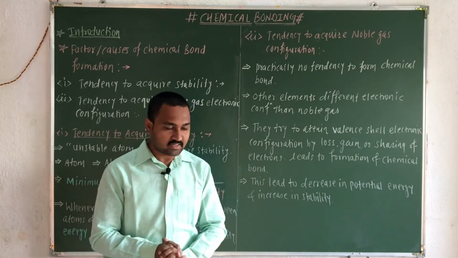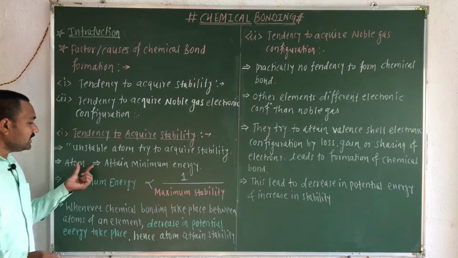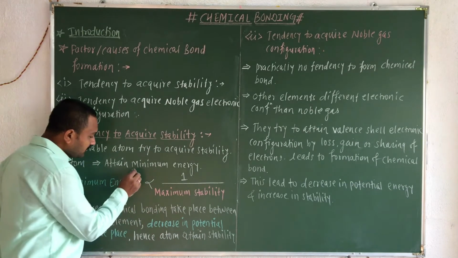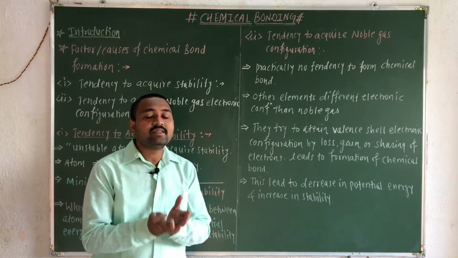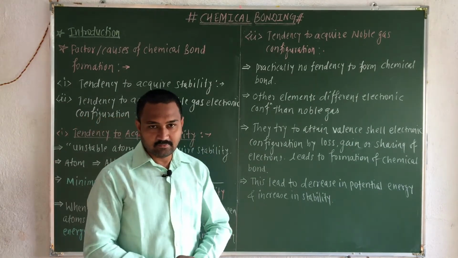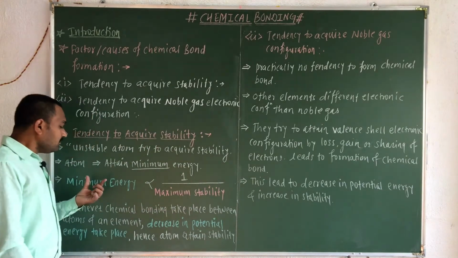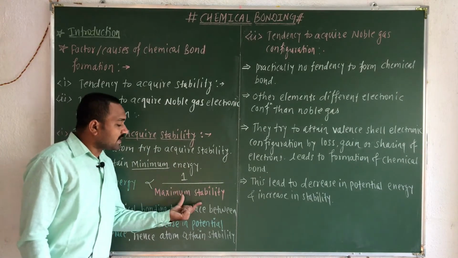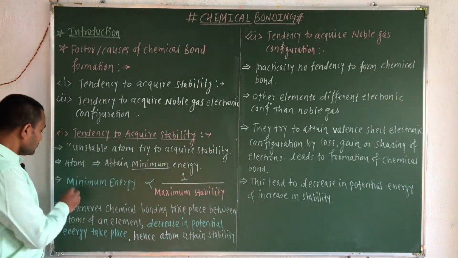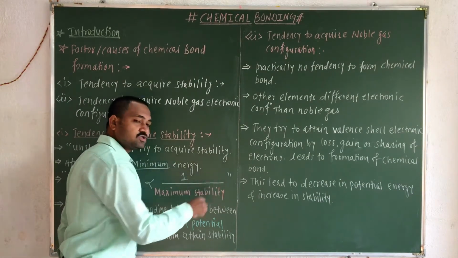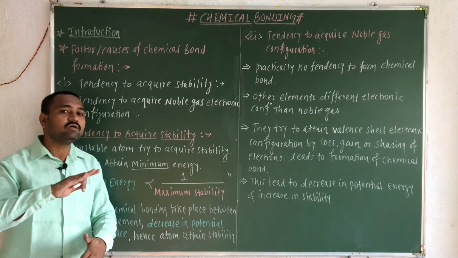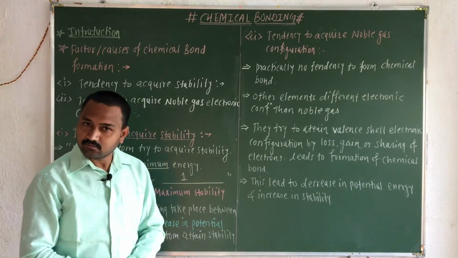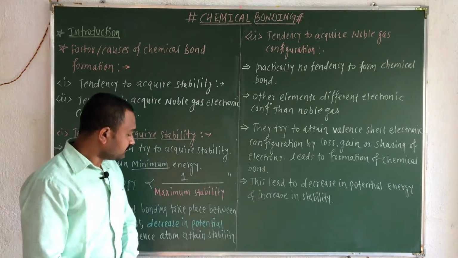So remember students, whenever an atom attains a minimum energy, that atom becomes more stable, as minimum energy leads to maximum stability. So this is an inversely proportional relation. Whenever any atom has a minimum energy, it will have a maximum stability. It is very simple.